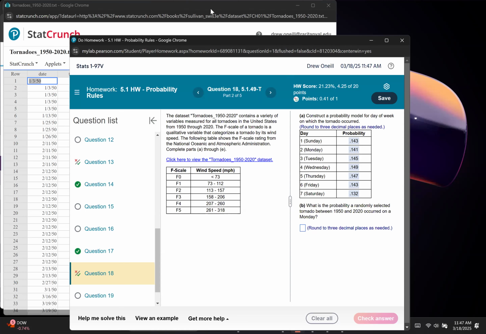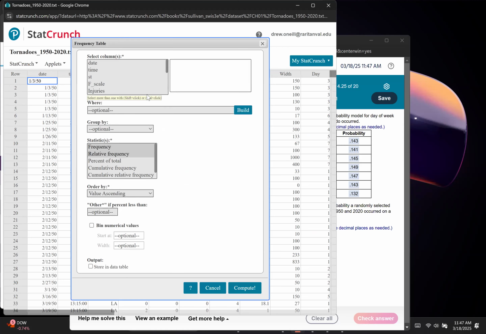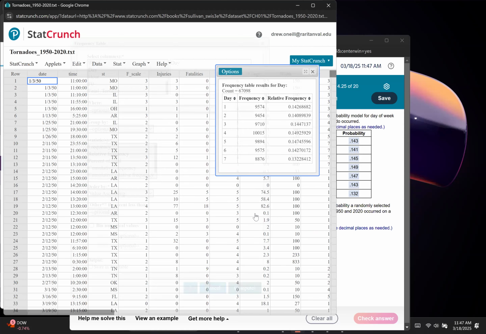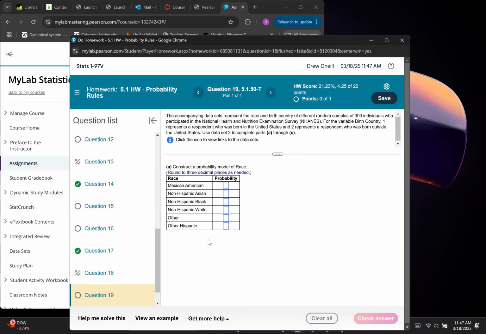So that means we're going to do Stat, Tables, Frequency. And all we're interested in is day, not date. What day of the week? Make sure it selects relative frequency, compute, and this is how I got my answers right here. So I did stat, table, relative frequency, and boom. The rest are the same. You just have to figure out which column you're doing relative frequency for, because remember, relative frequency is probability for these questions. This one's funky, but it's the same thing.